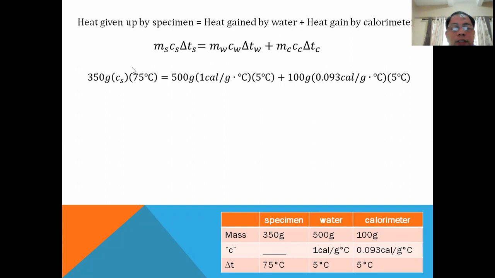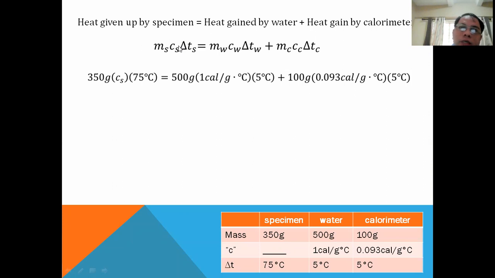So a question: why is it positive, when our formula for change in temperature is usually final minus initial? If initially it was 100, then it should be 25, the final, minus 100, which will give you negative 75. But you look at this value of the change in temperature, and it is positive. Usually, if the change in temperature of the specimen is on the left side of the equation, we have to keep the value there positive.